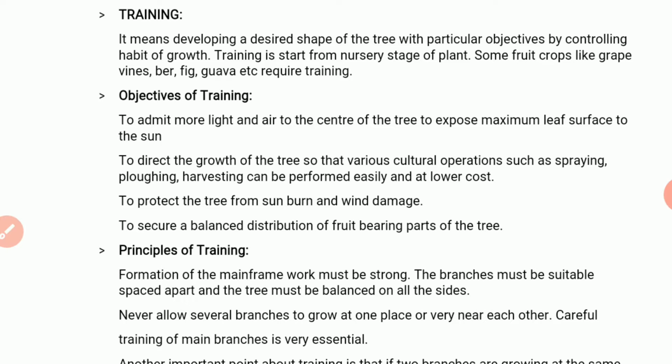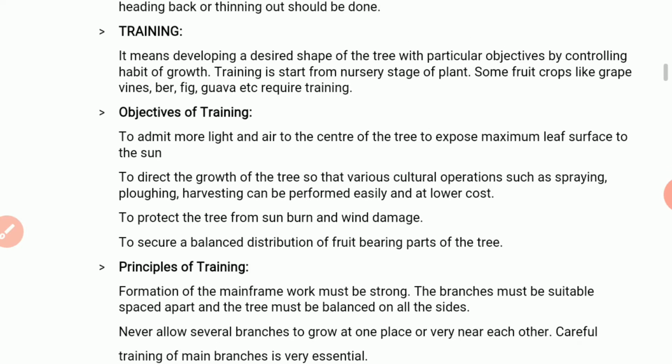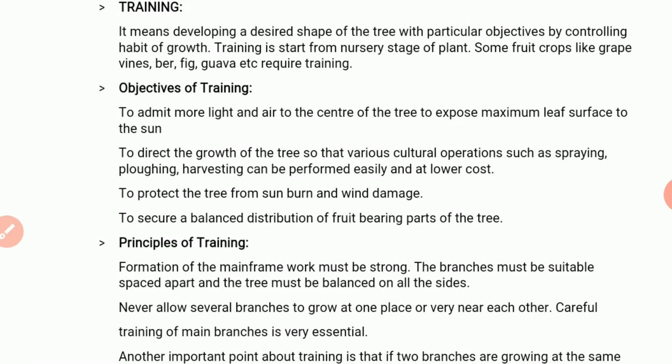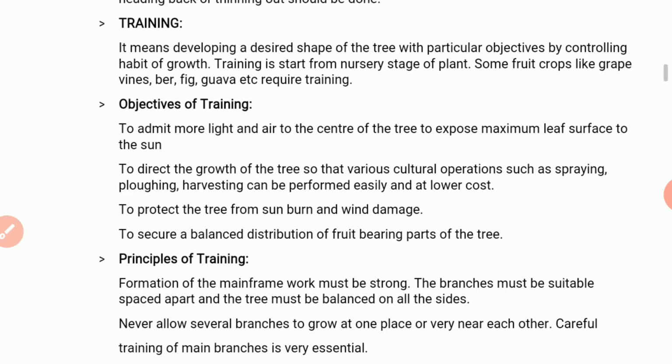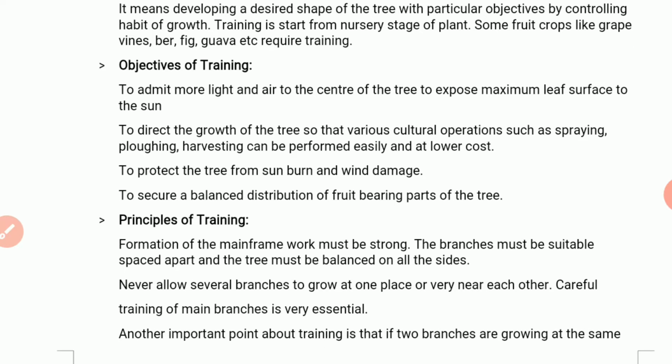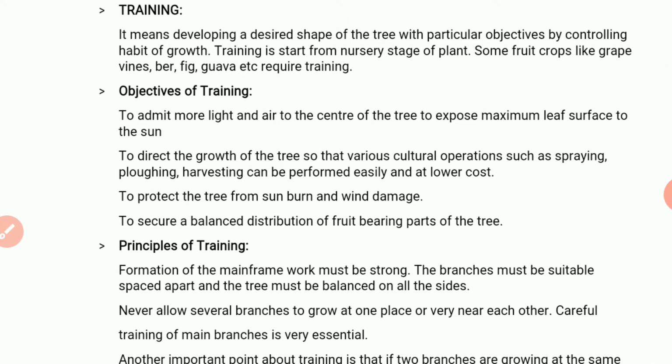In case of training, it is done to develop a desired shape in the plant. So the main objective behind this training is to develop a desired shape of the plant.